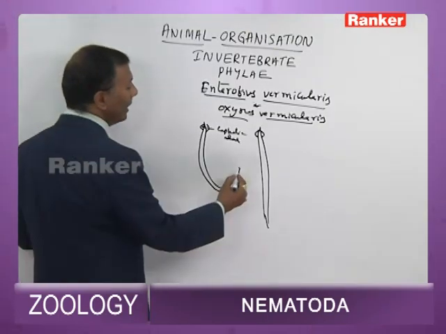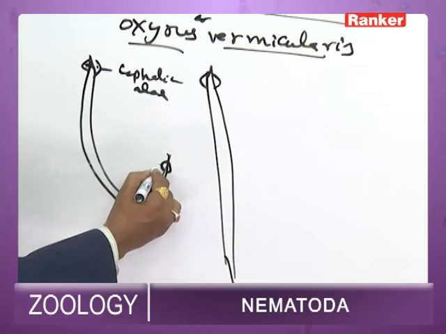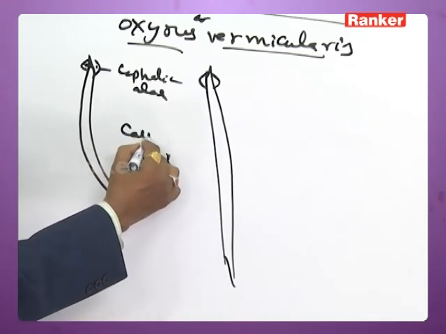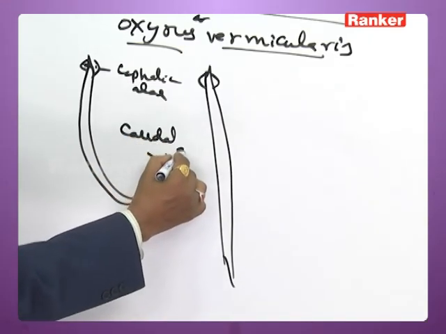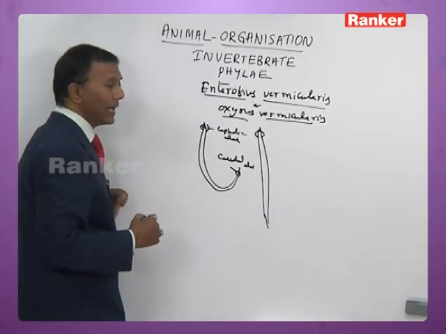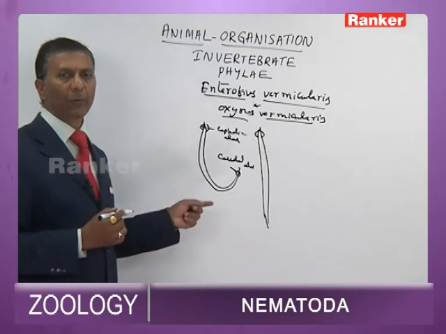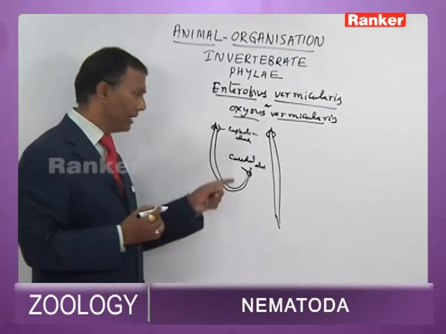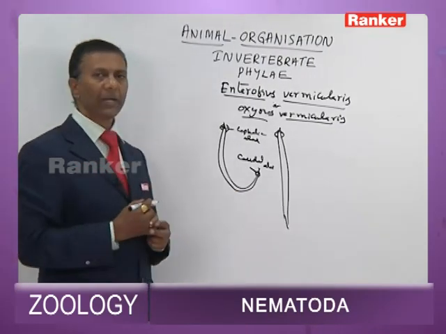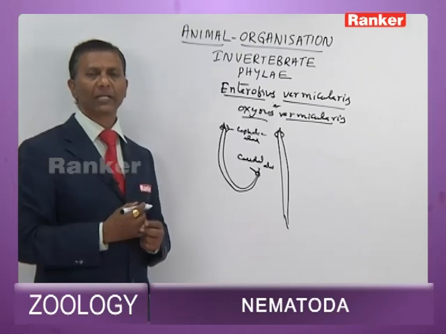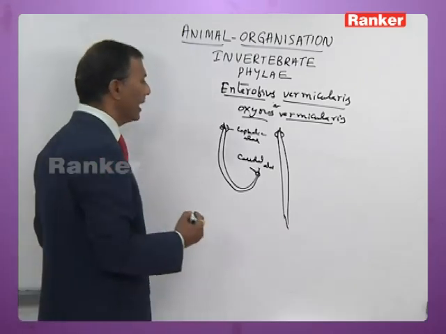In the tail region, the male has caudal alae, which are lateral expansions.